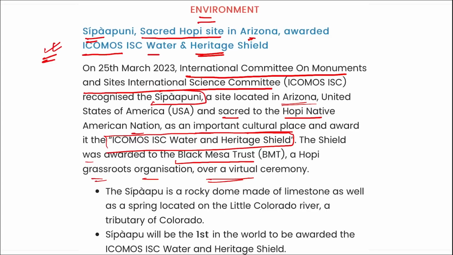Alright, what is the purpose of this shield? It is to create public awareness about the significance of water and indigenous sacred sites all over the world, and the right to cultural and historical memory. Alright, and remember, this Shipapuni will be the first in the world to be awarded the ICOMOS ISC Water and Heritage Shield.